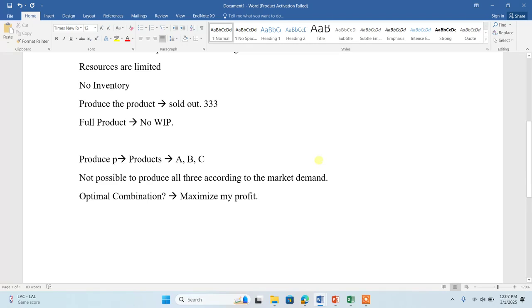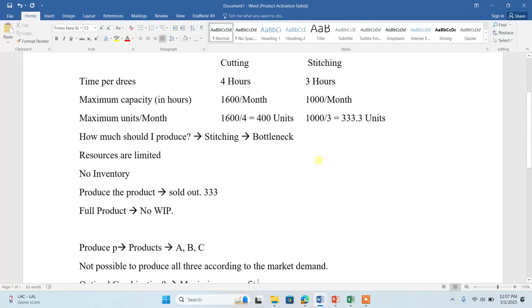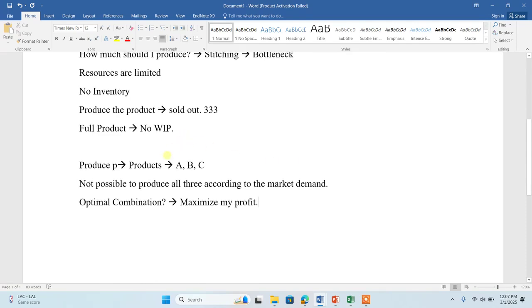This is what we are going to understand in this throughput concept. If I'm producing 3 different products, because of the limited resources, I'm not able to produce all 3 according to the market demand. Now what should be the combination of A, B, C? How much should I produce A, how much should I produce B, and how much should I produce C, which can maximize my profit?